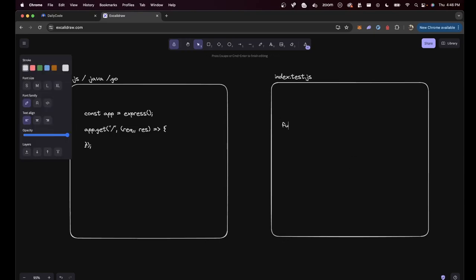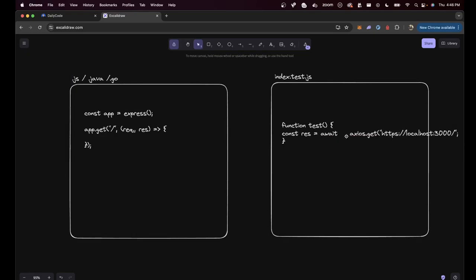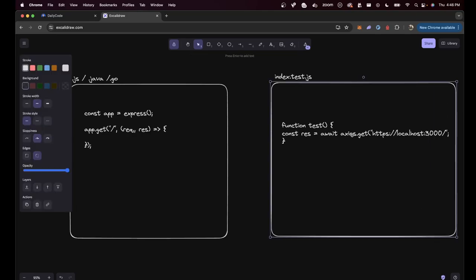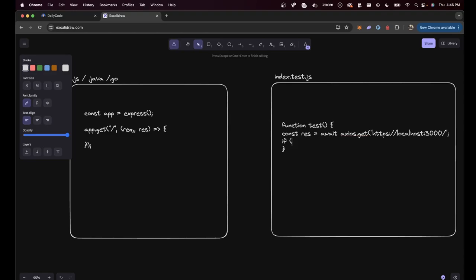The code over here might look like this: function test, axios.get, const response equal to await this. And then lastly, you can check, okay, is res.data.username equal to whatever your expected value is, let's say Kirat. Then everything is fine.